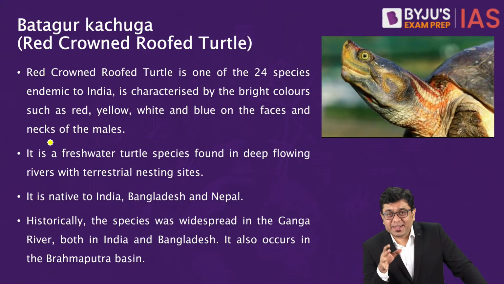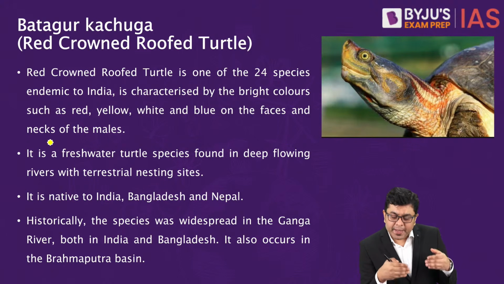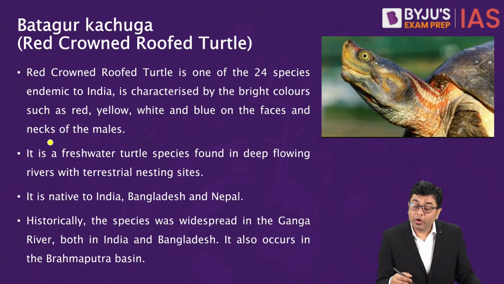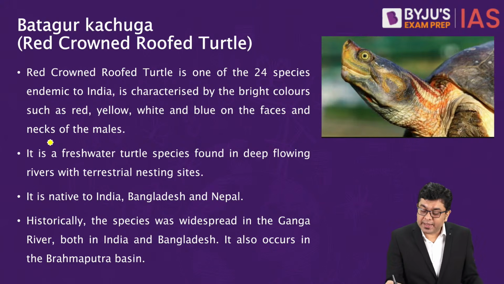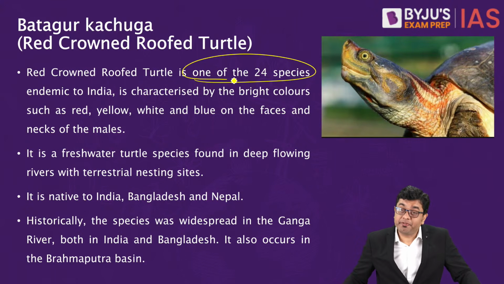Batagur Kachuga is in news because of the submission of a proposal to include this in Appendix 2 of CITES and regulate its trade, the illegal trade, which is impacting the presence of this particular turtle species. So here you have to understand it is one of the 24 species of turtles which are endemic to India only.